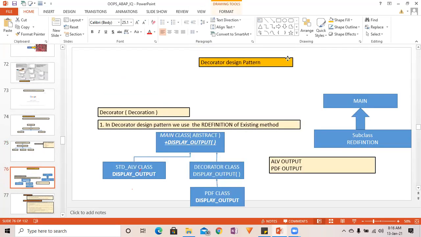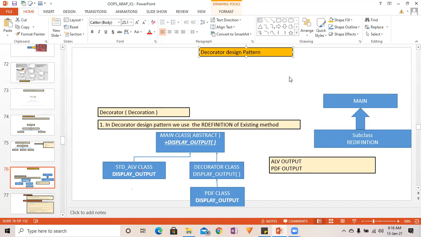And then the decorator design pattern. What is decorator? Decorator means you are going to decorate something based on your requirement. That means you are going to redefine the method based on your requirement.